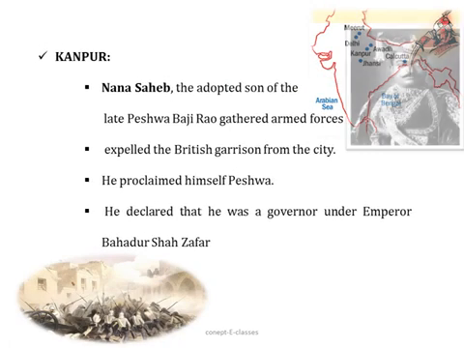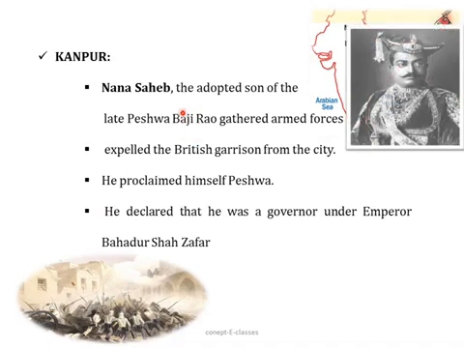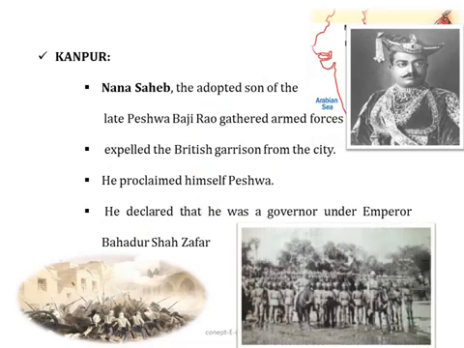Now at Kanpur, Nana Sahib, the adopted son of late Peshwa Baji Rao, gathered armed forces, expelled the British garrison from the city, and proclaimed himself as Peshwa. He even declared that he was a governor under the Emperor Bahadur Shah Zafar. Now this was the army of Nana Sahib and Tantia Tope.